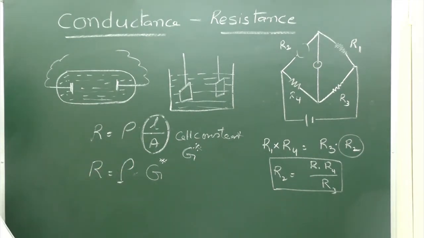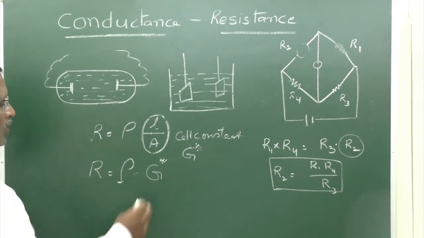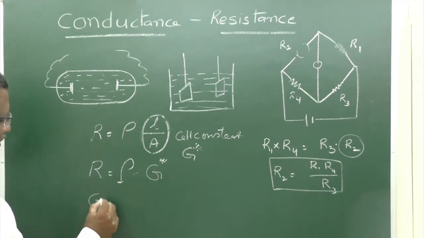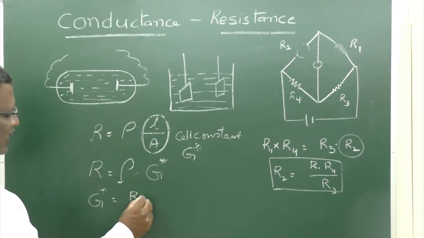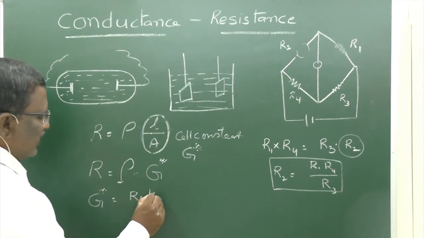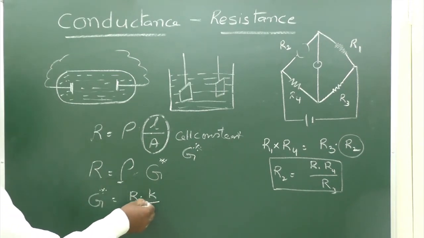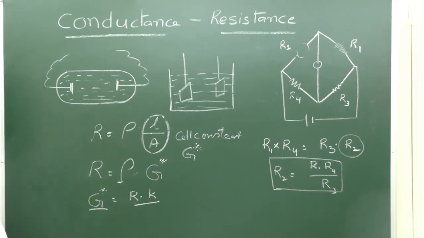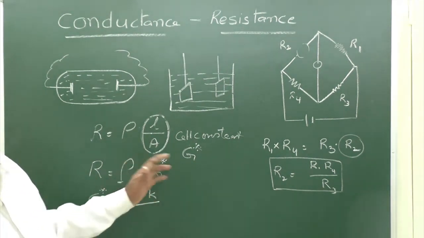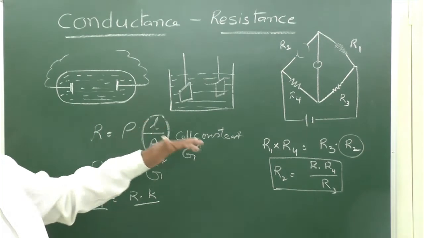Therefore, the cell constant G star is equal to R into kappa, because it is 1 by kappa. If it goes to this side, it will be R into kappa. Cell constant G star is equal to R into kappa, and we can derive the relationship between other parameters also.